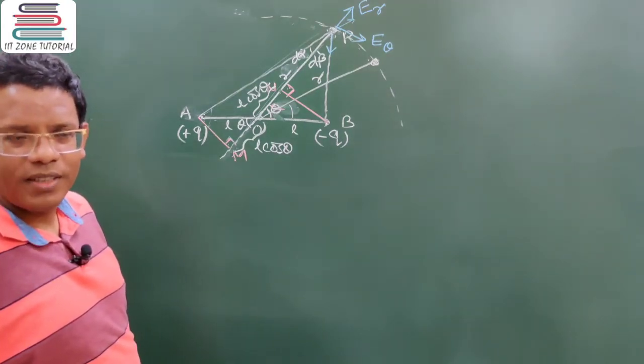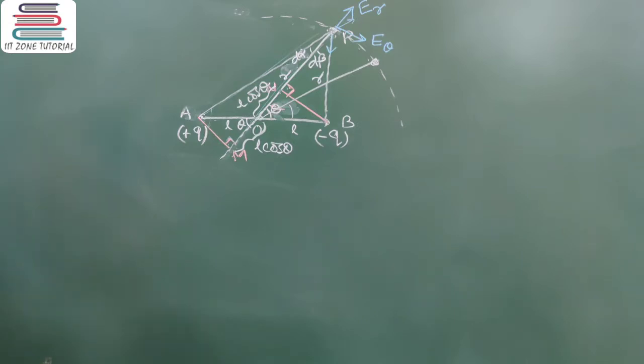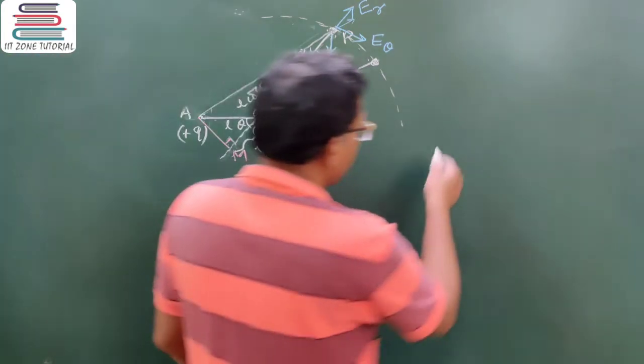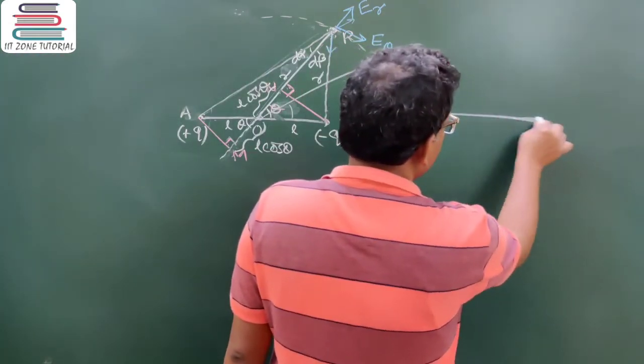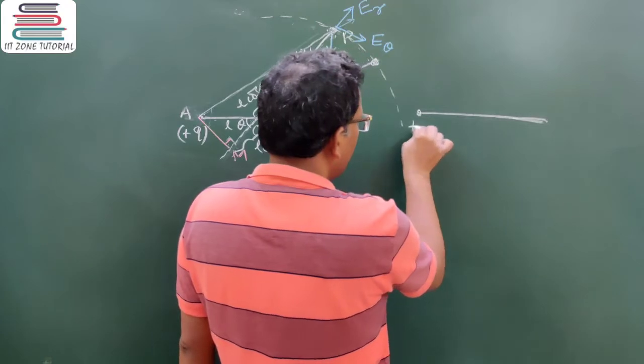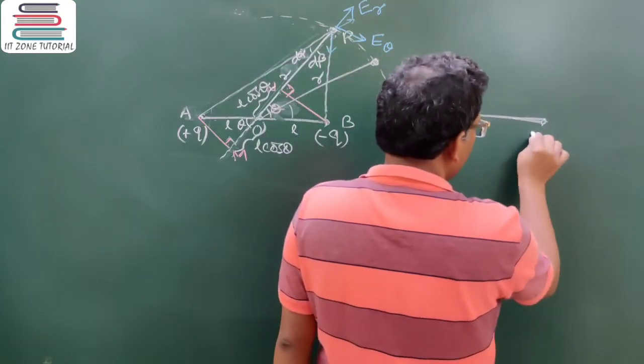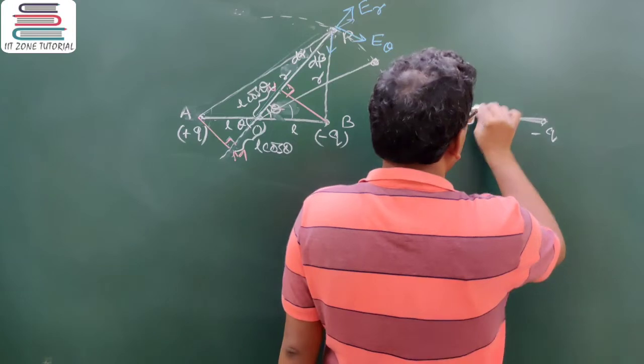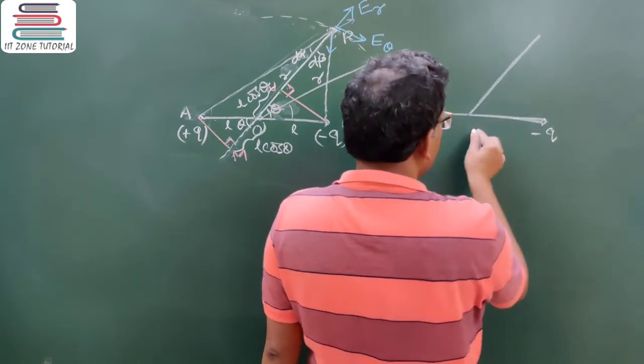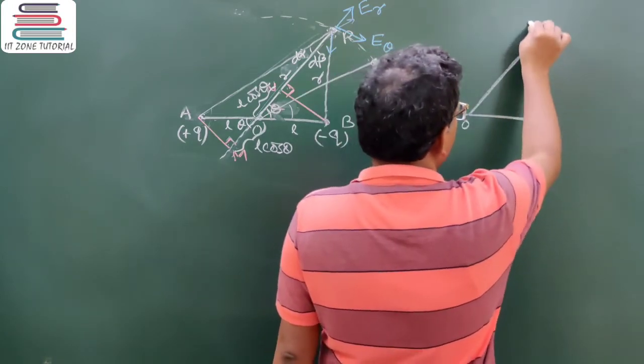Got my point? So if I draw another phase diagram, let this be a phase diagram to understand the electric field due to dipole at a general point P on the line joining.